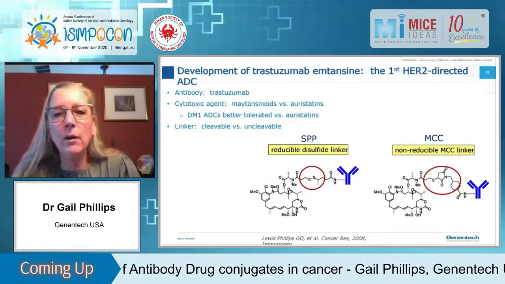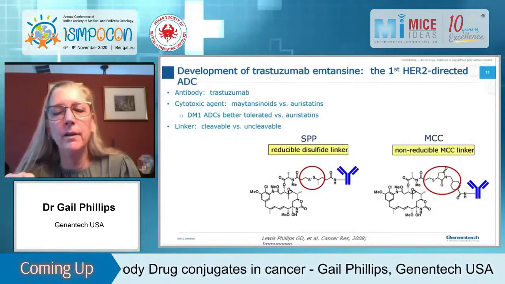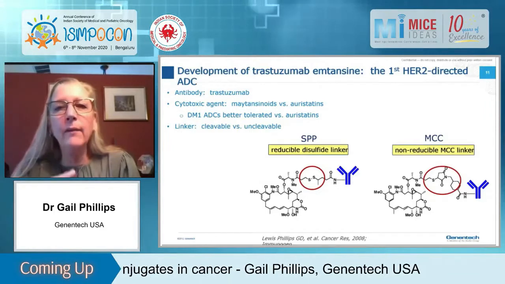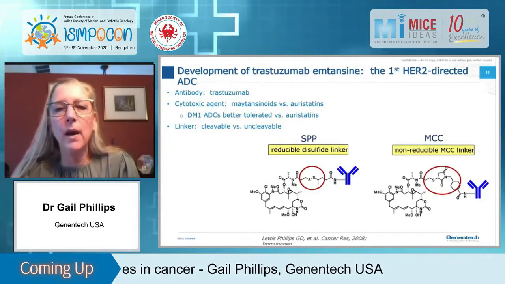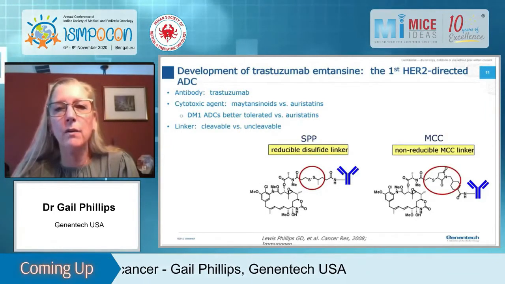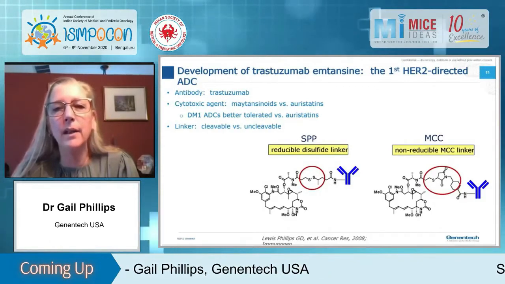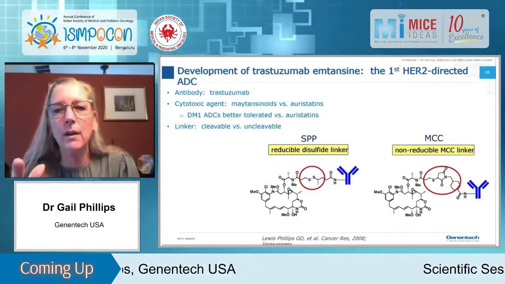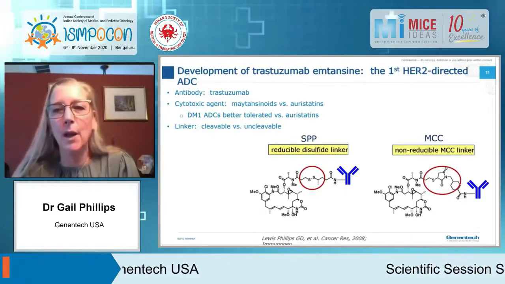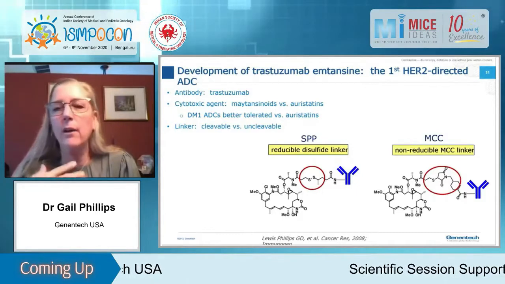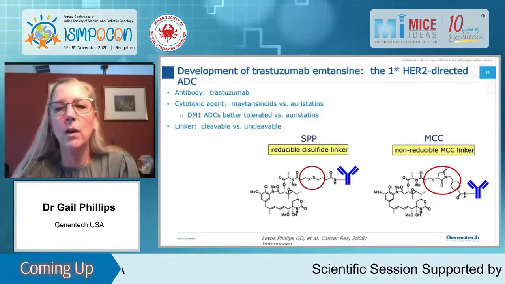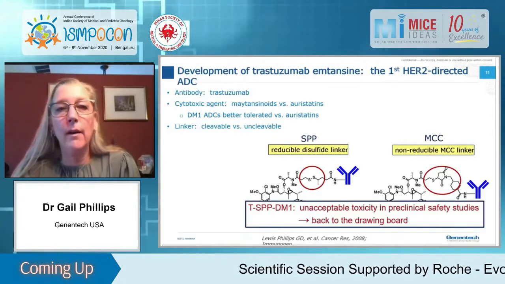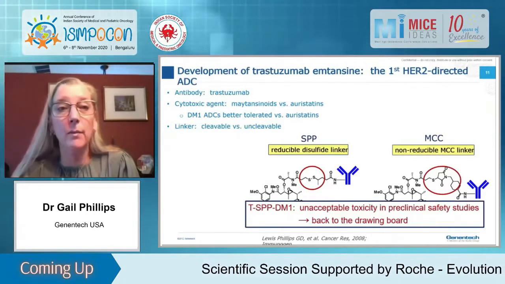So we partnered with ImmunoGen because they had the technology for maytansinoid ADCs. And the flavor of the day for these ADCs were ADCs with disulfide linkers, which are shown on the left here by SPP. So that designates the disulfide linker. You can see the disulfide, and to the right of it, you can see a black line going down, which indicates a methyl group. This was the type of linker that was studied historically for all DM1 containing ADCs. And the MCC uncleavable linker, for different targets, was actually shown not to be active.